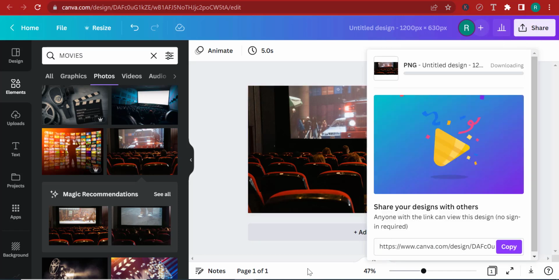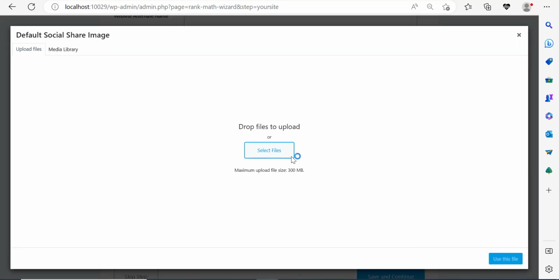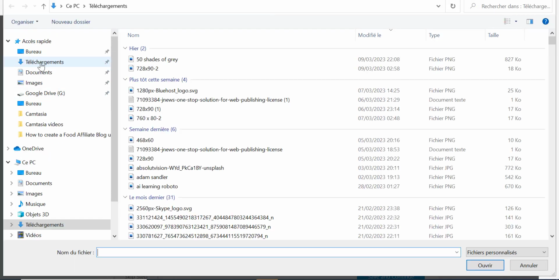I'm going to download it as a PNG. And let me go back over here and upload the image here. So this is a simple operation. It doesn't really need much. And so let's go to the downloads here.